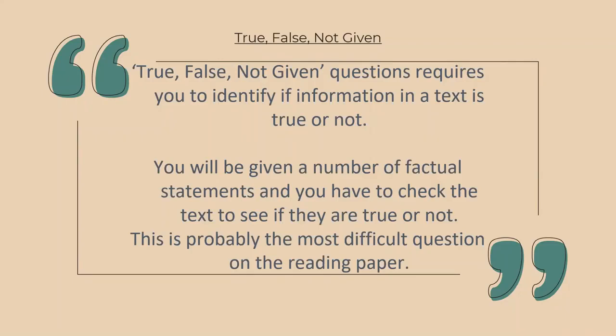And if the exact information is not provided in your passage, then it will be not given. There is a minor difference between false and not given, and that is the reason this type is the most difficult one in the reading paper. Most of the students face problems with true, false, not given and yes, no, not given.